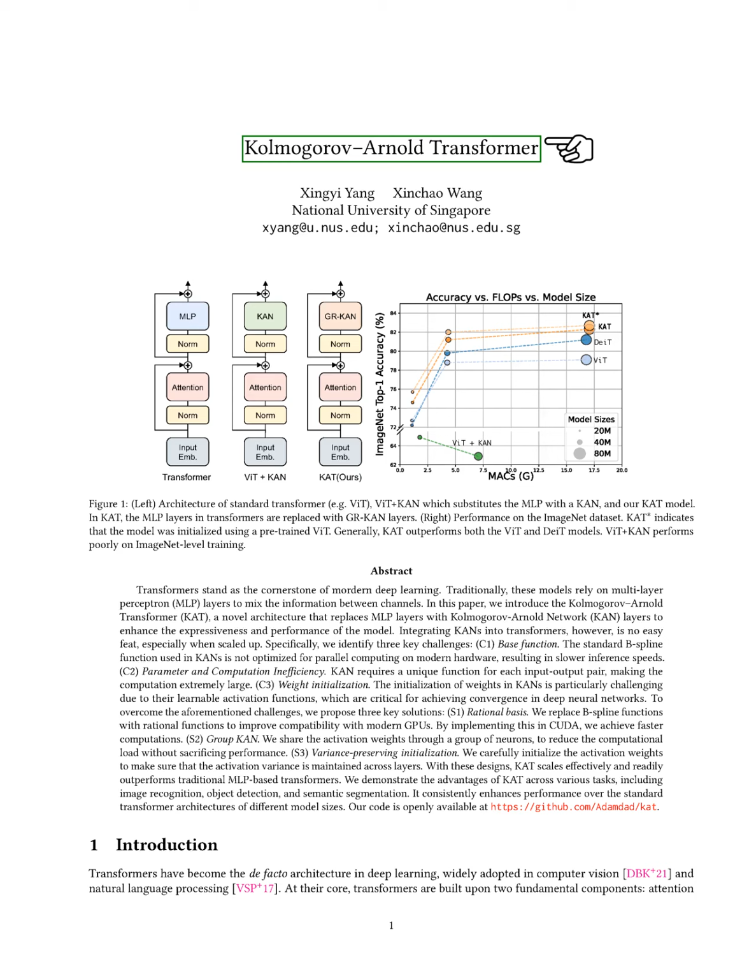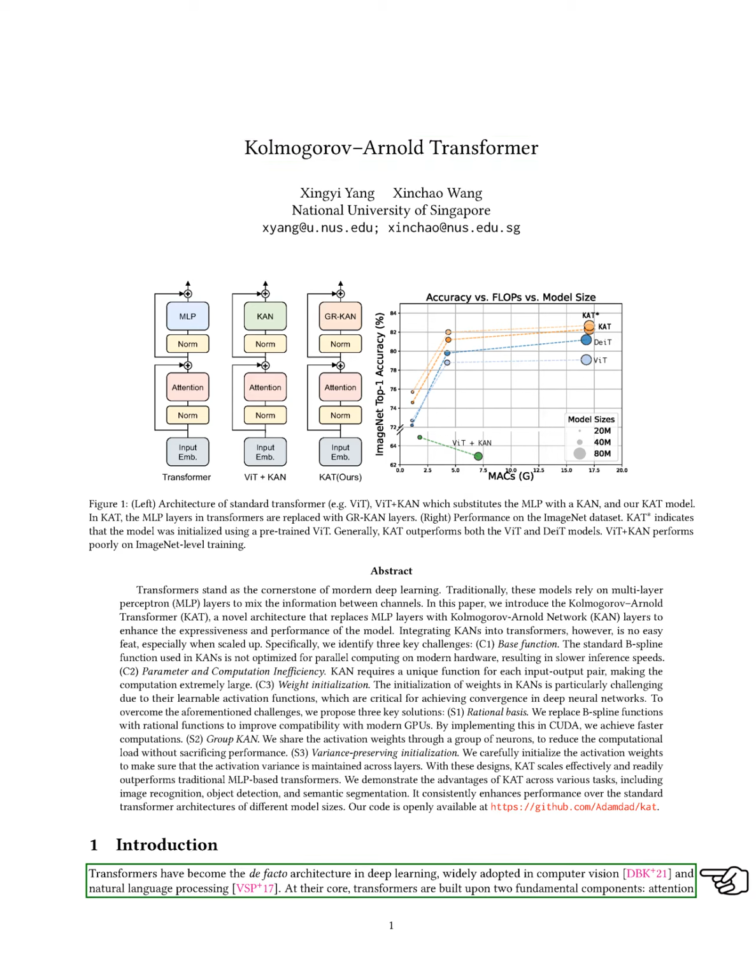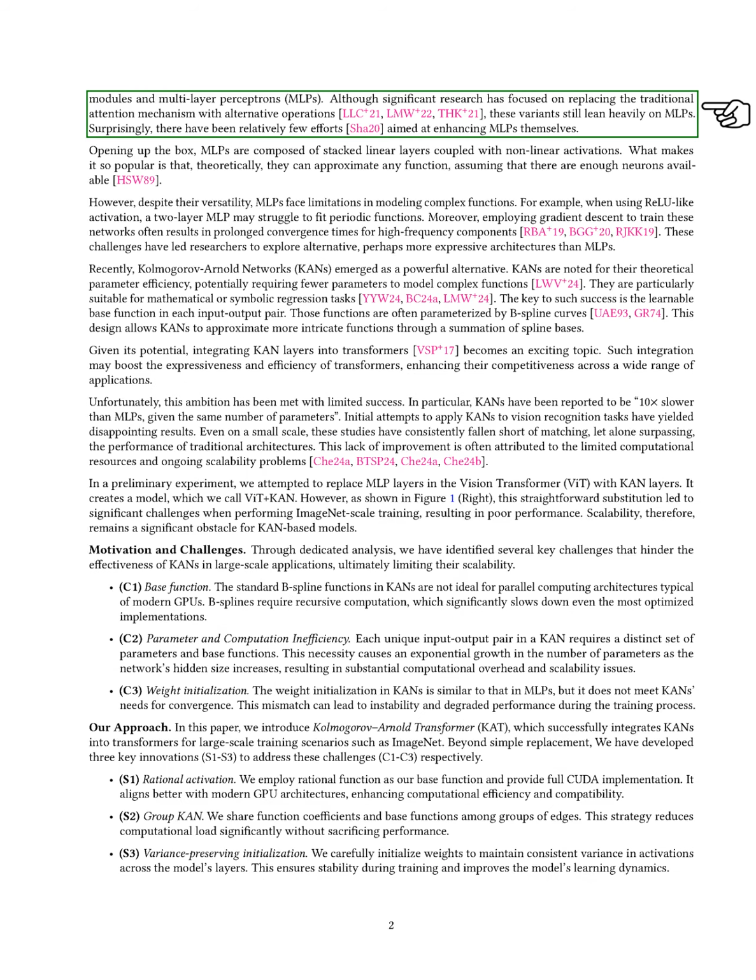Section: Introduction. In this section, we discuss the rise of transformers as the leading architecture in deep learning, particularly in computer vision and natural language processing. At their foundation, transformers consist of attention modules and multilayer perceptrons, MLPs. While many studies have sought to replace traditional attention mechanisms, they still rely heavily on MLPs. Surprisingly, there has been little focus on improving MLPs themselves.